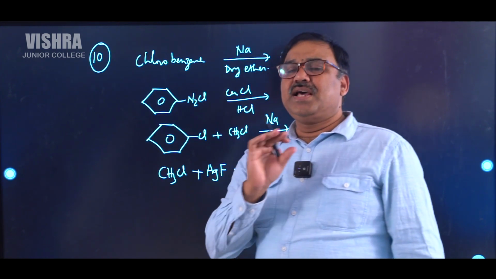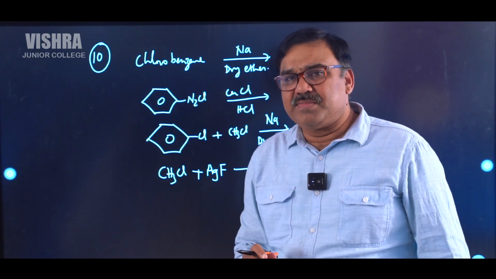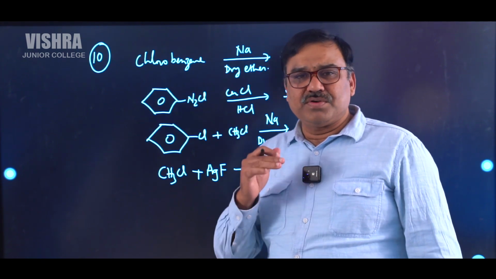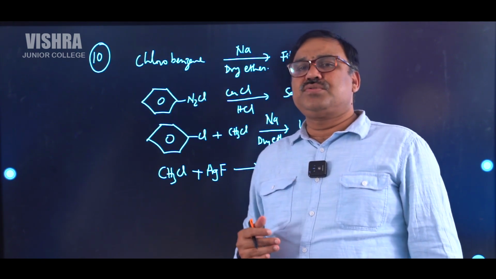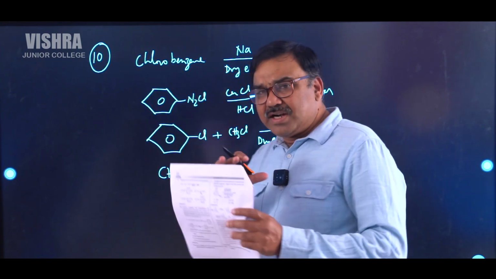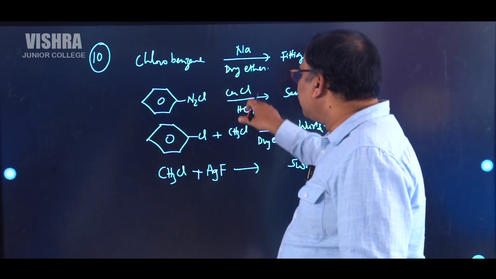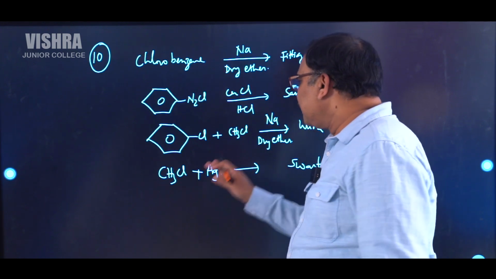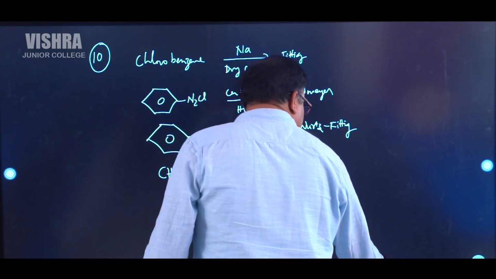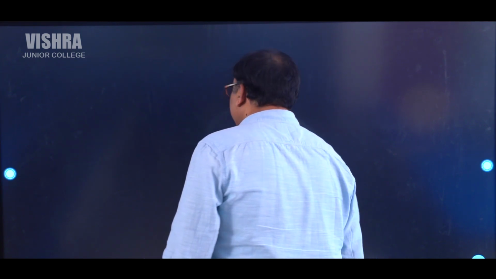So students, there are nearly 40 to 45 named reactions in our NCERT book. Before going to the examination, I encourage all the students to go through all the named reactions, and you can identify the named reactions by seeing what is there on the arrow. Simply by seeing what is there on the arrow, you can tell what type of named reaction it is. So you can compare the named reactions and do the matching easily.